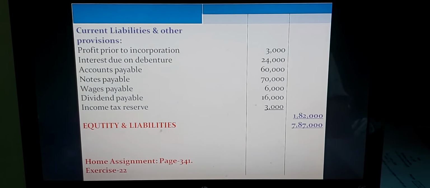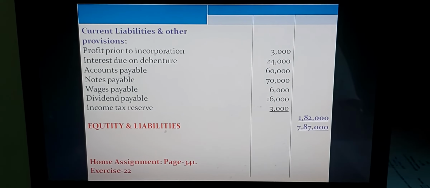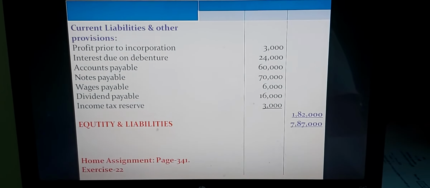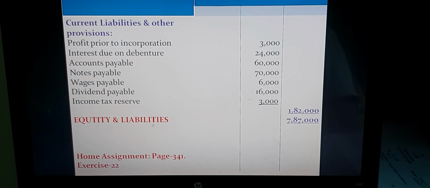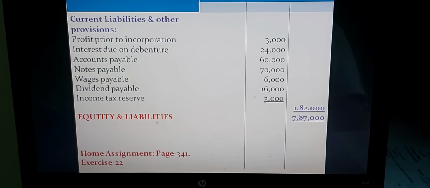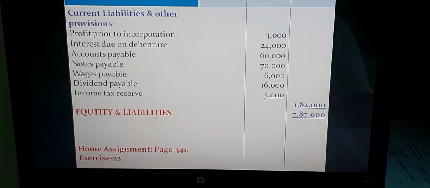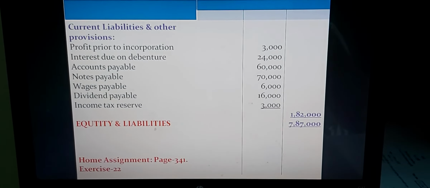Now time to take the home assignment for class 11 and 12 business studies students. Dear students, you have to solve all the home assignment. Today's home assignment is on page number 341, exercise 22. Exercise 22 from page number 341. I think you will try it, you will solve it.